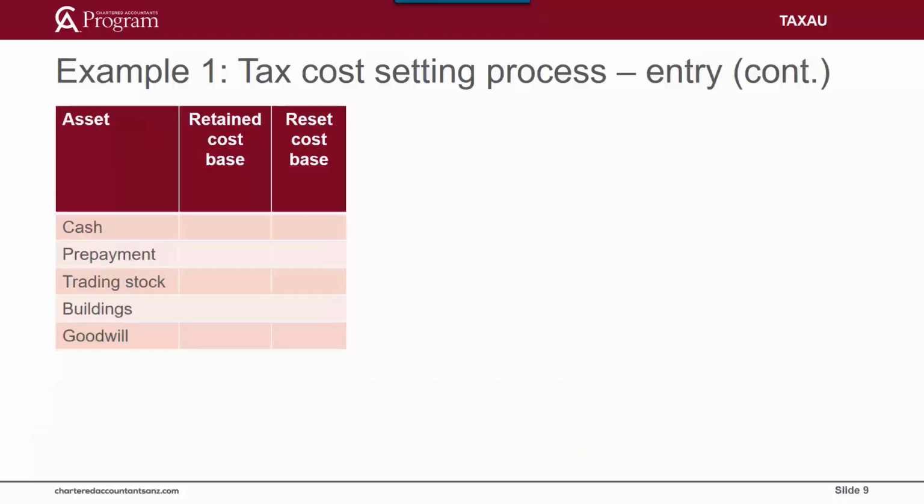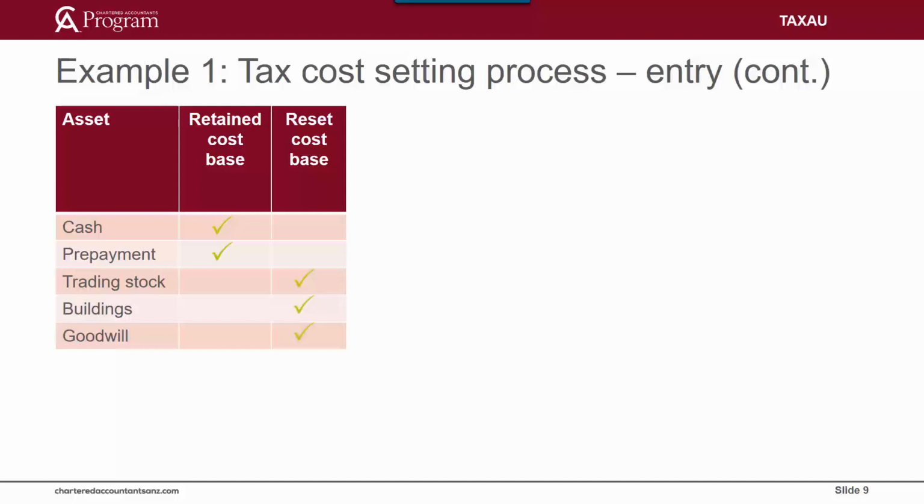The second and third stage of the tax cost setting process for Winebook is also provided as part of the scenario. So let's go through it together. The second stage of the tax cost setting process is to classify the assets as either retained or reset cost base assets. As per Section 705-25, cash and prepayments are retained cost base assets. Therefore, the amount allocated to these assets will be equal to the value of the assets in Winebook's financial statements.